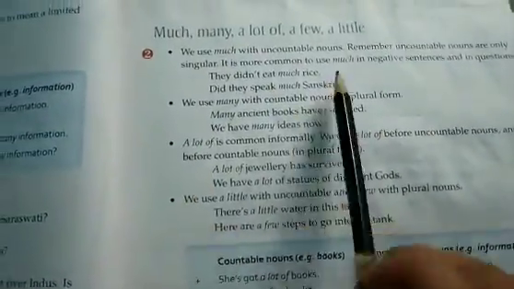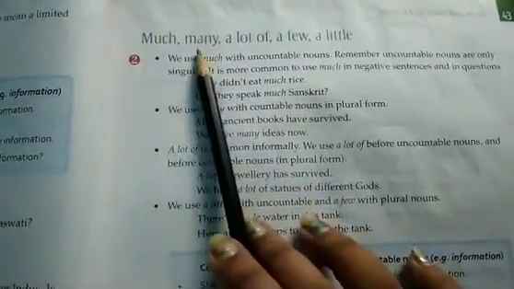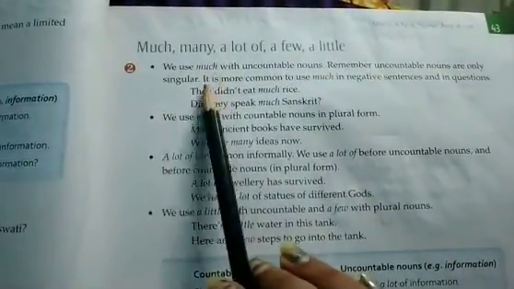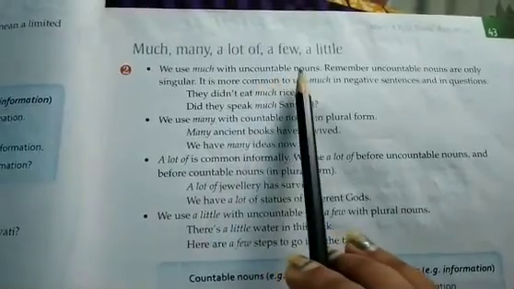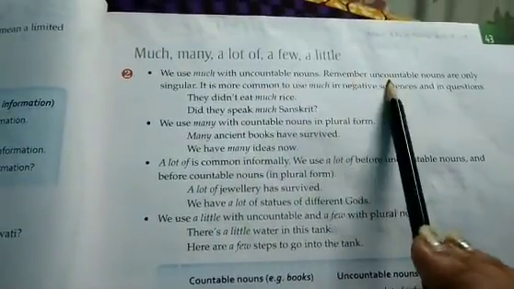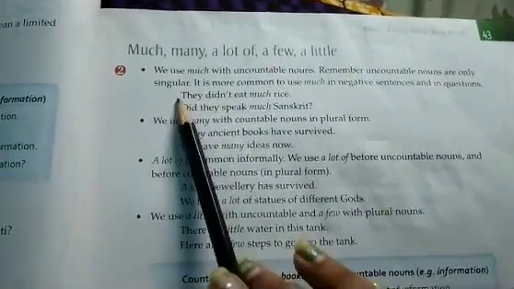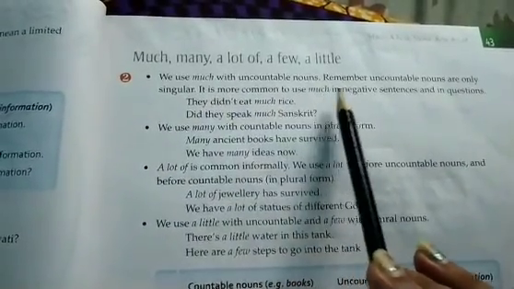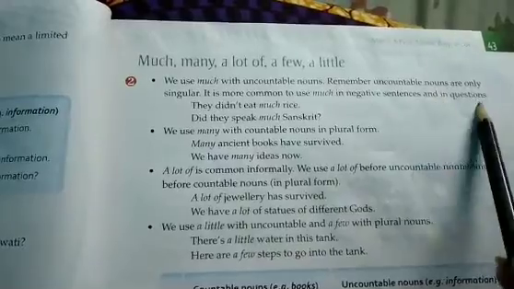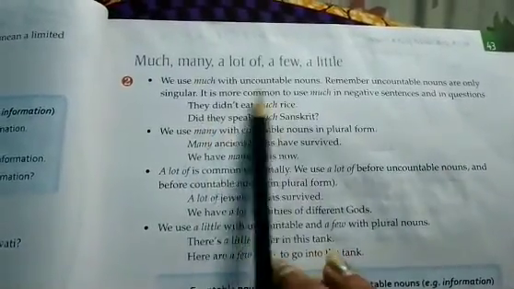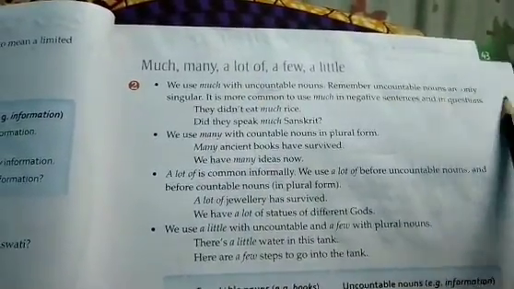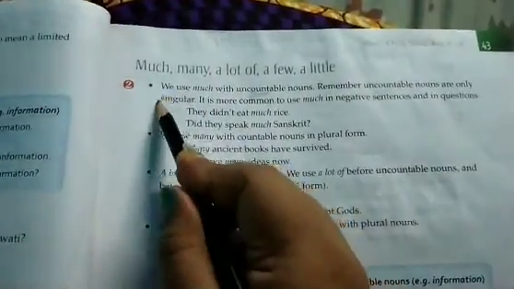So next is much, many, a lot of, a few, a little. We use much with uncountable nouns. Remember, uncountable nouns are only singular.